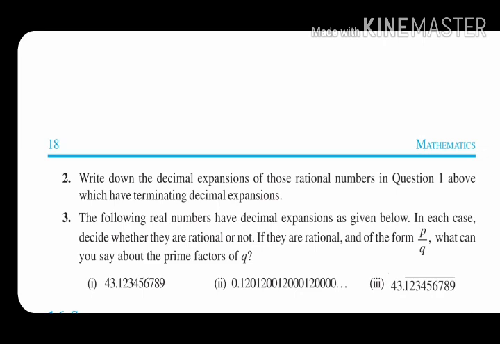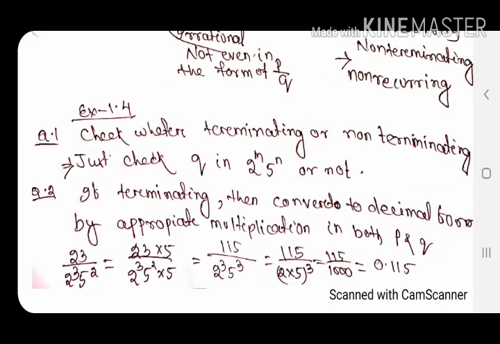So here we will check, if terminating means there are no other factors except 2 and 5, how to make it a terminating decimal. So it is in the form of 2 to the power something into 5 to the power something. So we will try to make both the exponents of 2 and 5 the same. You may think why? Now, a to the power m into b to the power m equals ab raised to the power whole m. So if the exponent is the same, then the bases will be multiplied. So whatever is the lower exponent, we will make it equal to the higher.